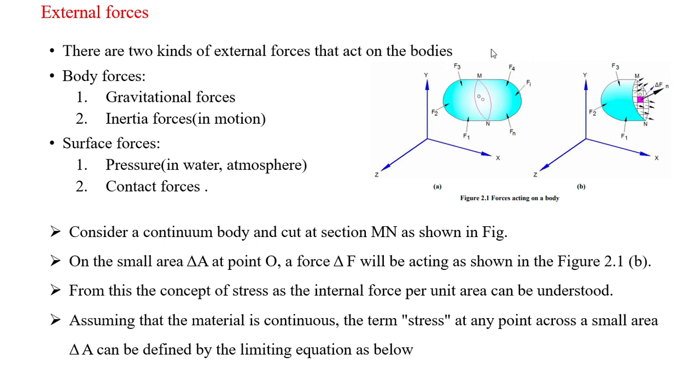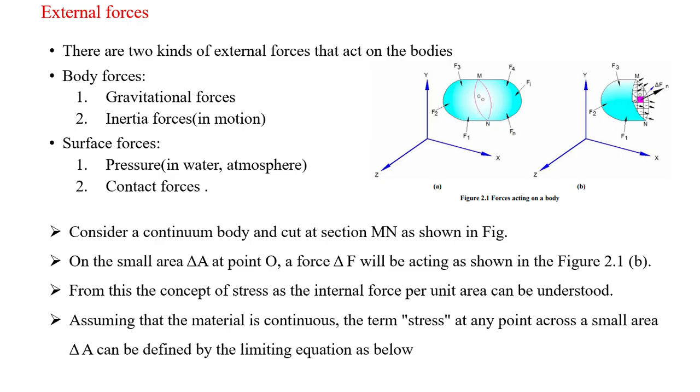You can see here these are the surface forces. These forces F1, F2, F3 indicate the surface forces of the body. Whereas the body force, the mass, acts in the downward direction, okay. The mass of the body acts in the downward direction, which is the gravitational force, or if you apply any force, there will be some inertial force. The combination of those two we used to call as the body forces, okay. And whereas F1, F2, F3, all these forces indicate the surface forces of the body. All these are the external forces.